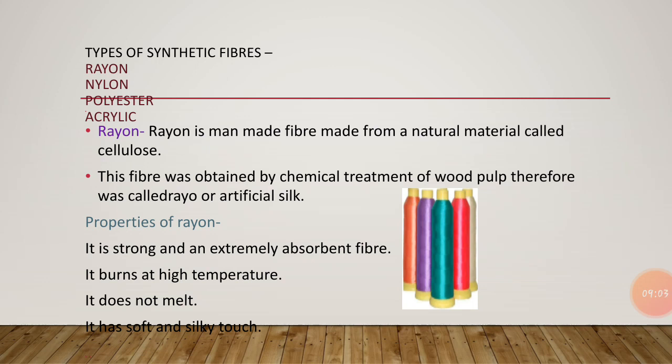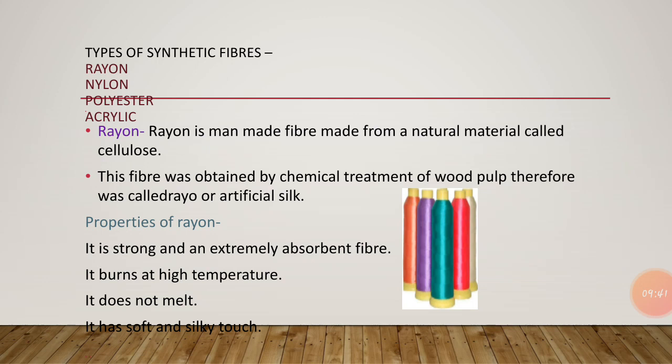It is also known as viscose rayon and artificial silk. The liquid that is obtained from the pine tree is called viscose, and it has luster, due to which it is also called viscose rayon. The question arises, why is it called viscose rayon? It is called viscose rayon because the liquid that we obtain from a tree, the pine tree, is called viscose, and that viscose has luster, due to which this is known as viscose rayon and artificial silk.